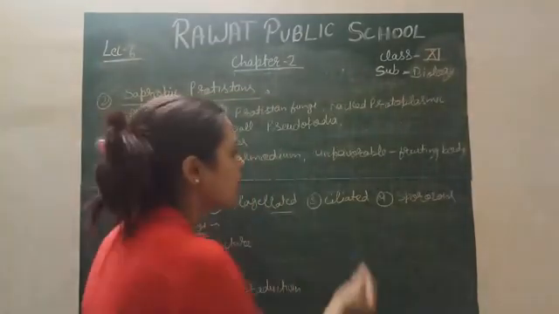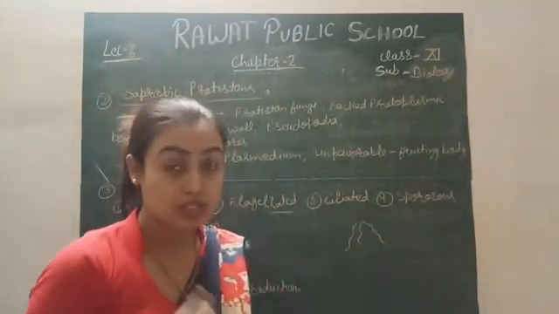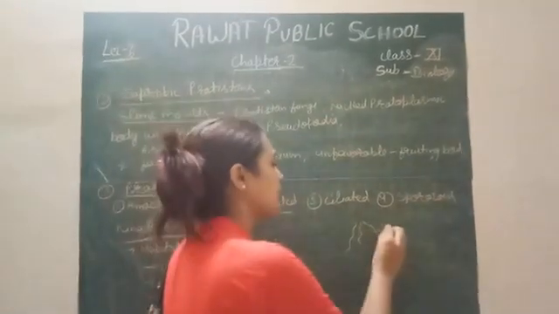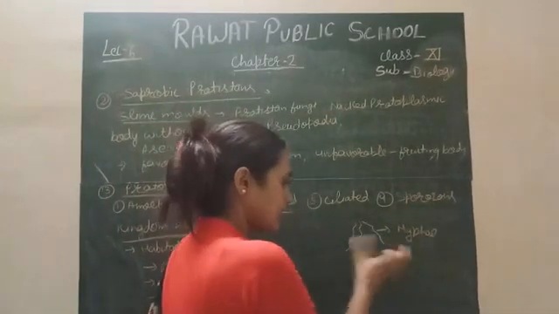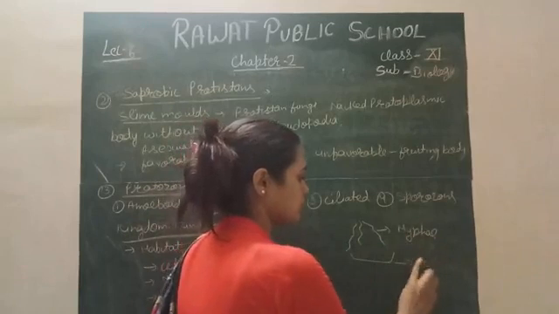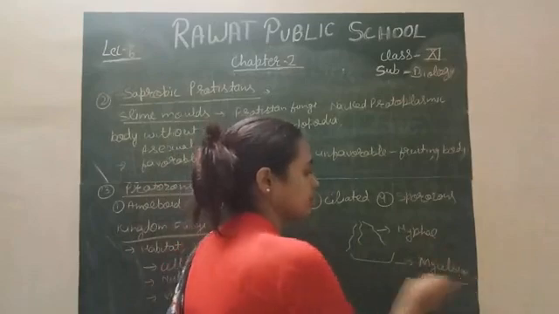they have a thread-like structure like this. These thread-like structures are very large in size, right? These thread-like structures are called hyphae, and the network of these hyphae is called the mycelium, right?